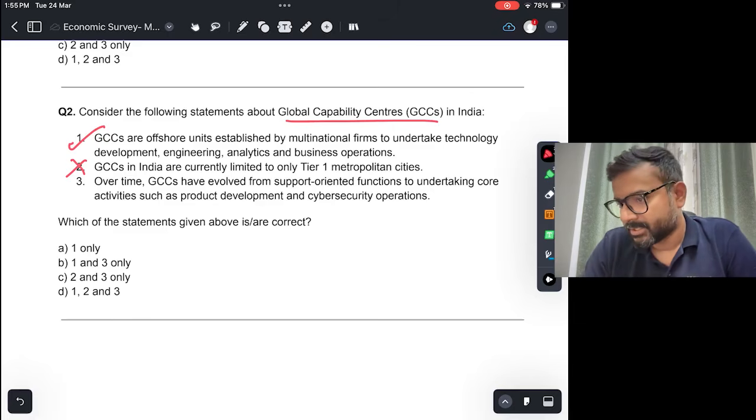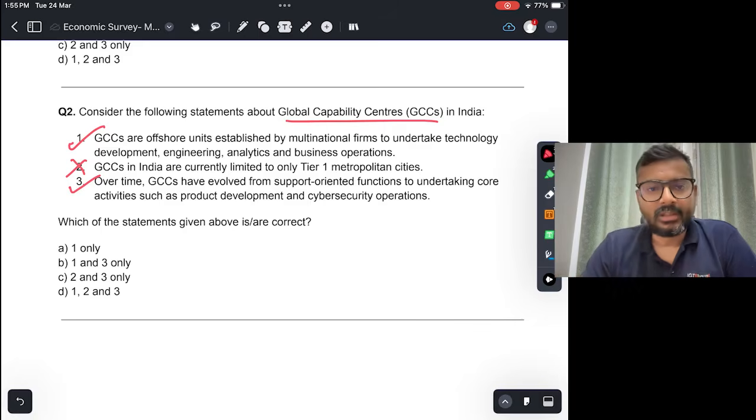Third, over time, GCCs have evolved from support-oriented functions to undertaking core activities such as product development and cybersecurity operations. This is true. If you see earlier years, you would hear terms like India is the back office of the world, right? It used to have support-oriented functions like call centers, BPO functions. But now it has taken more of a role at the front edge, product development, cybersecurity. So 1 and 3, B is correct.